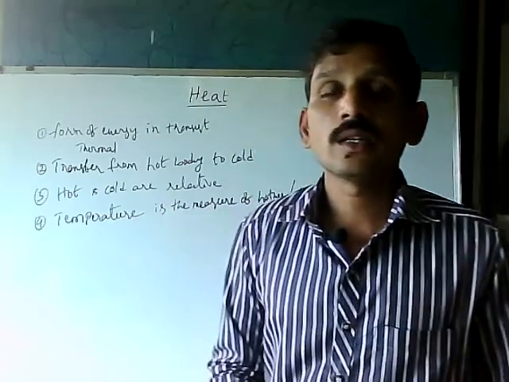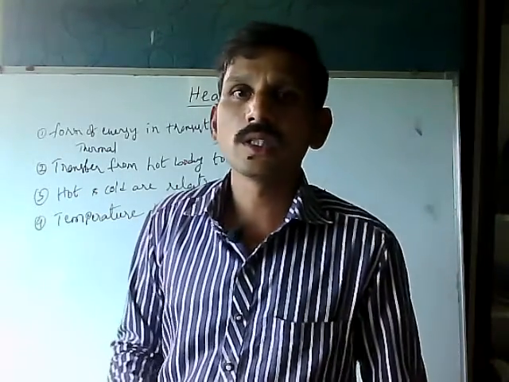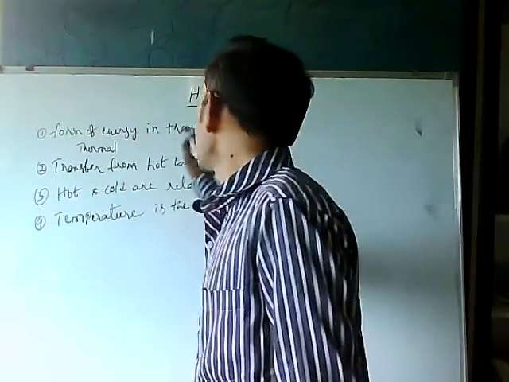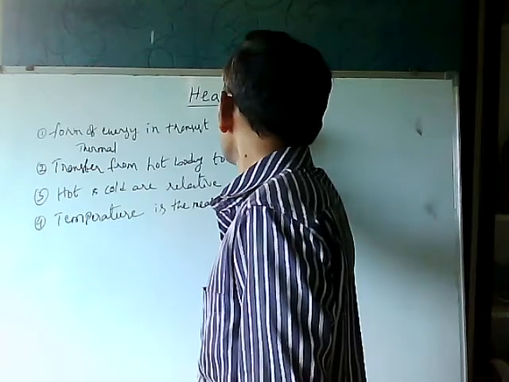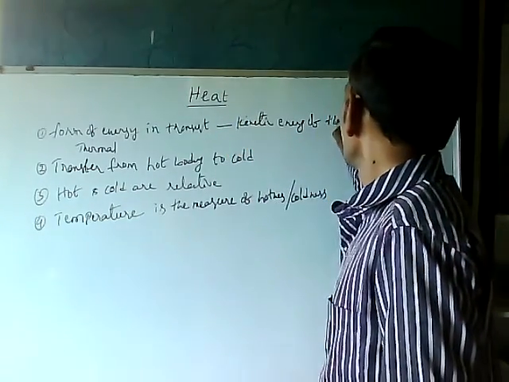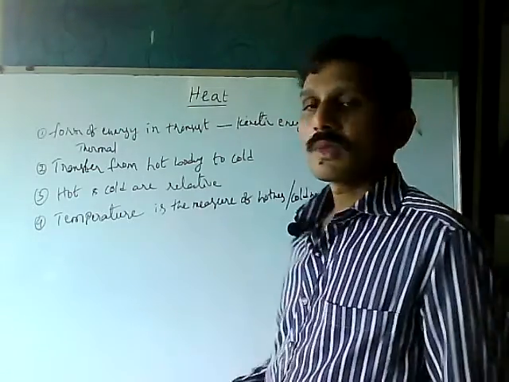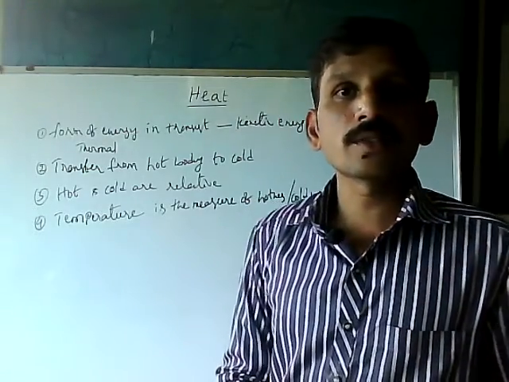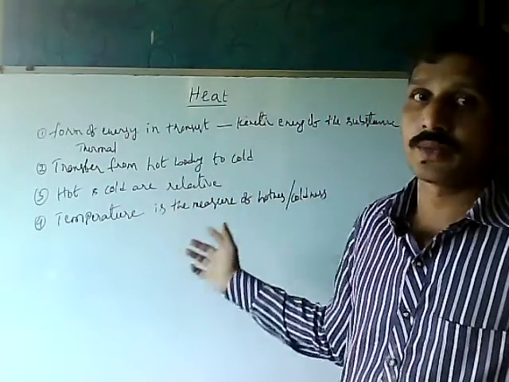We know that energies are classified into potential energy and kinetic energy. So heat is related to kinetic energy, the kinetic energy of the substance. Temperature is the average kinetic energy of the substance.